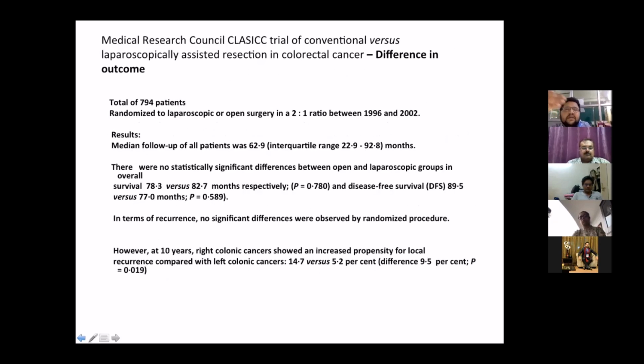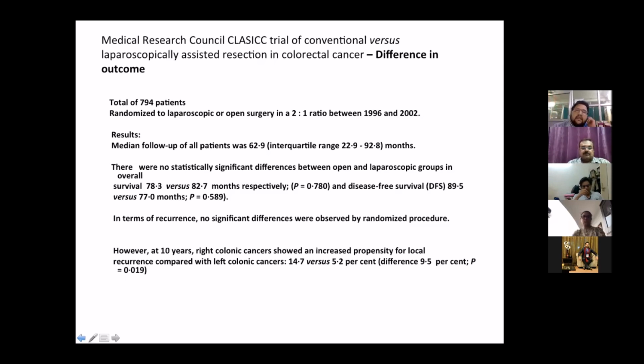Now, as far as the surgical outcomes, where the difference lies was shown by the long-term analysis of the CLASSIC trial, which compared conventional versus laparoscopic-assisted resection in colorectal cancer. A total of 794 patients were randomized to laparoscopic or open groups in a 2:1 ratio. These were operated between 1996 and 2002. In the long-term analysis, the median follow-up was 62.9 months. There was no statistically significant difference between the open and laparoscopic groups in overall survival and disease-free survival.